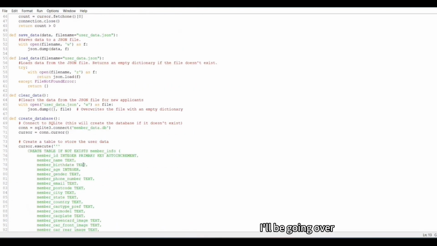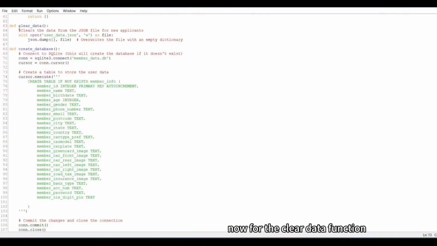I'll be going over the save data function, which uses the JSON file. Now, when you run the program, when the applicant is going through the program, all the inputs that the applicant has been doing will be saved into a JSON file. Then, if the user quits the program, the JSON file will stay there. Once they run it again, we will use the load data function in order to see where they left off. Then we can properly put them at where they had left the program before.